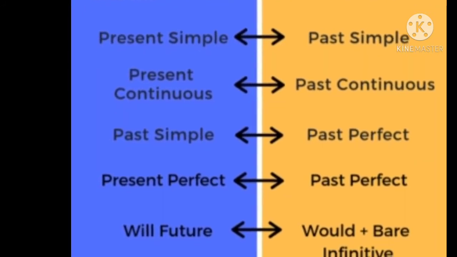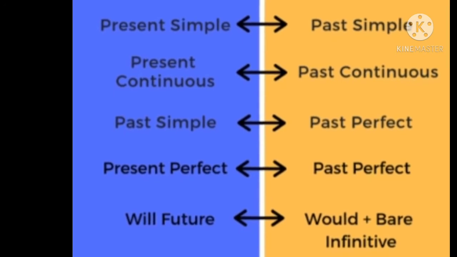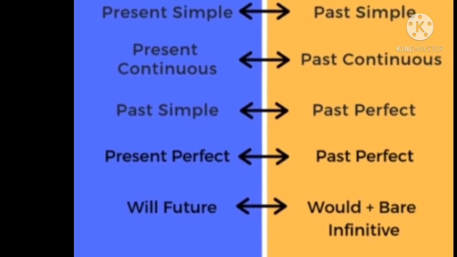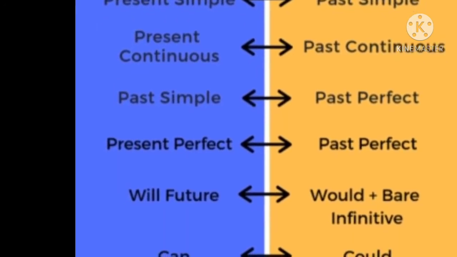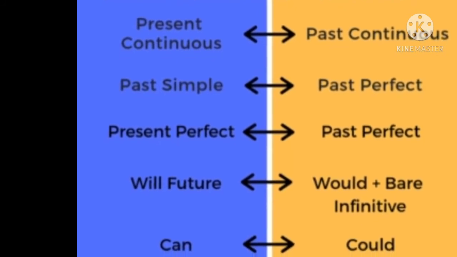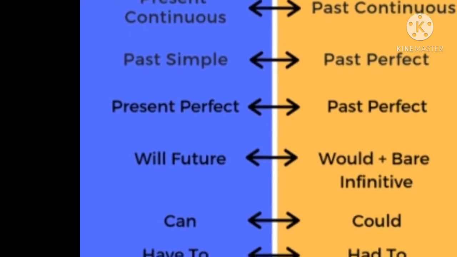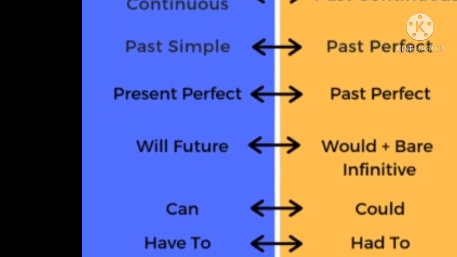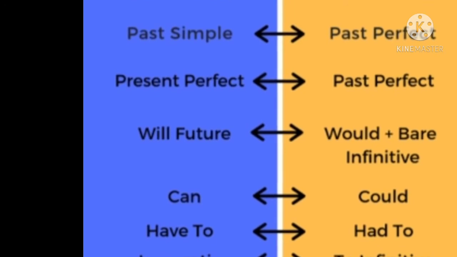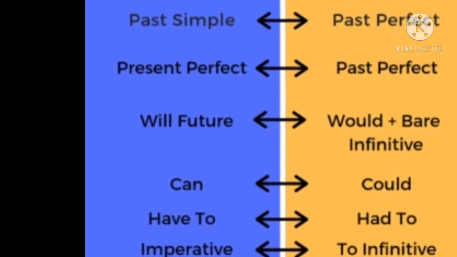If will is there, then it will change into would plus a bare infinitive. If the word can is there, it will change into could. Have to will change to had to. And the imperative sentence will change to infinitive.